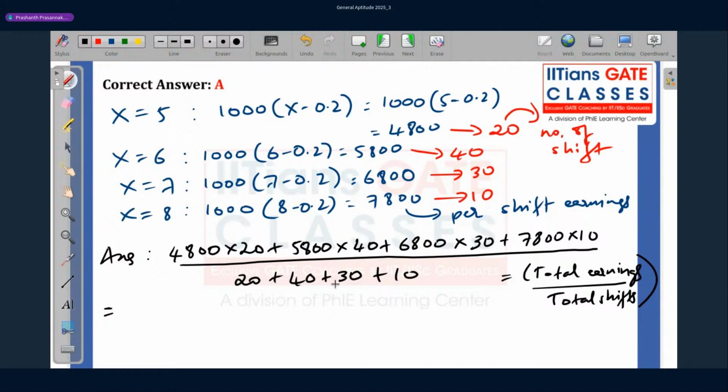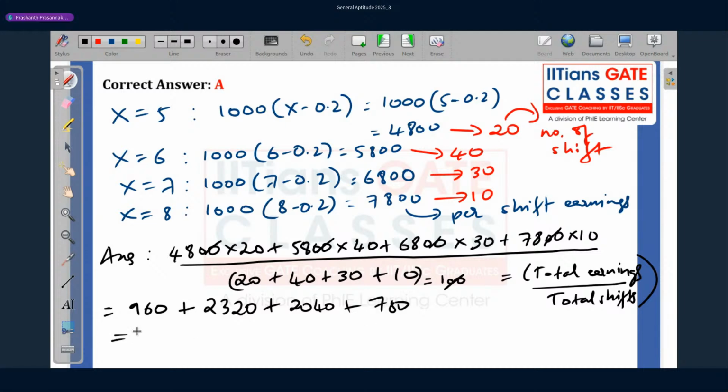I have 20 plus 40 plus 30 plus 10. This is coming to 100. This 100 I can cancel out everywhere. So 48 into 20, 960, plus 58 into 40, this will come to 2320. 68 into 30, 2040, plus 78 into 10 is 780.